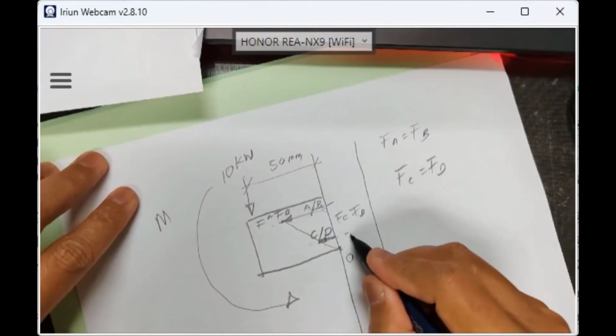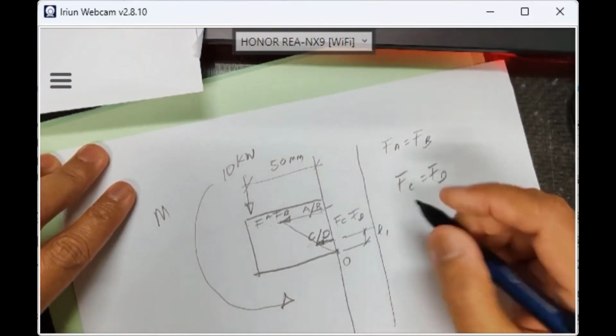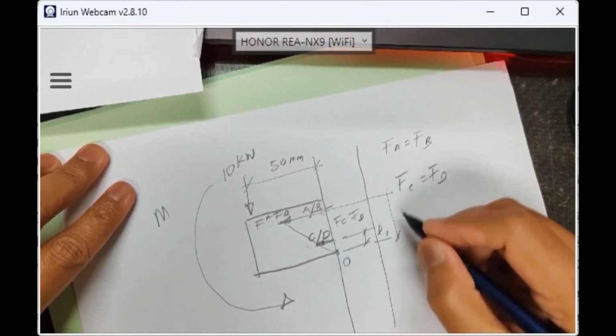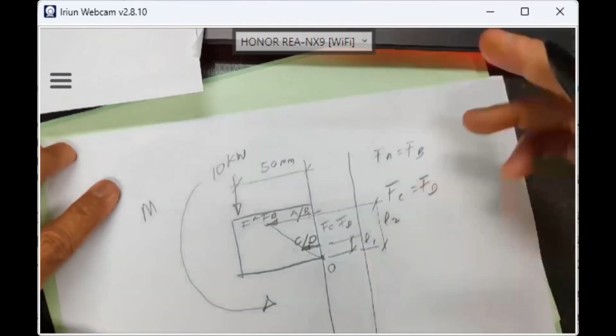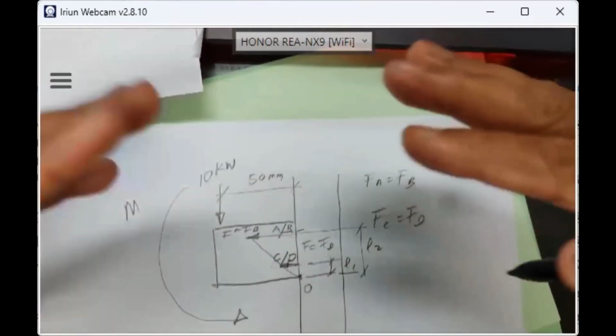So you need to measure the length from the pivot to here, L1, and also from the pivot to here, L2. You can see my sketching of L1. This one is on your PowerPoint, but this is my version. The PowerPoint has a kind of different version.